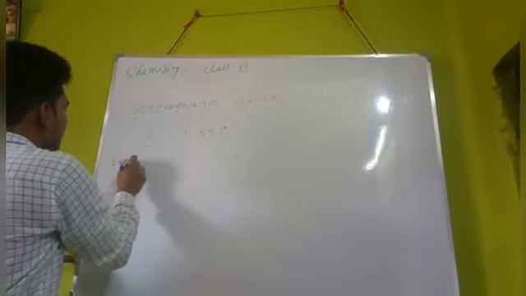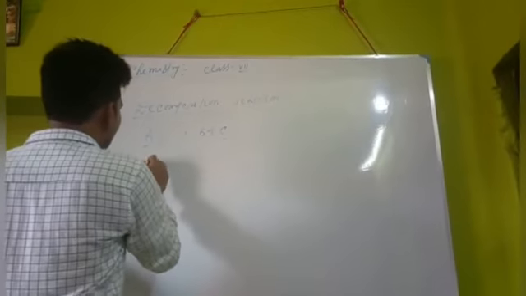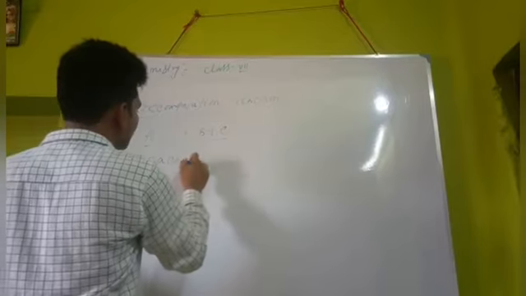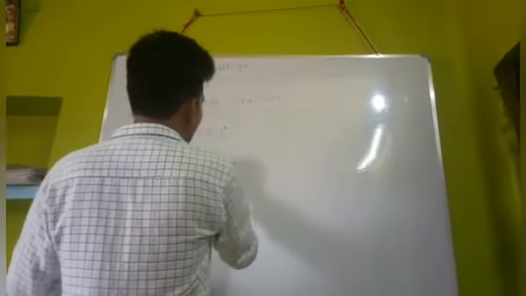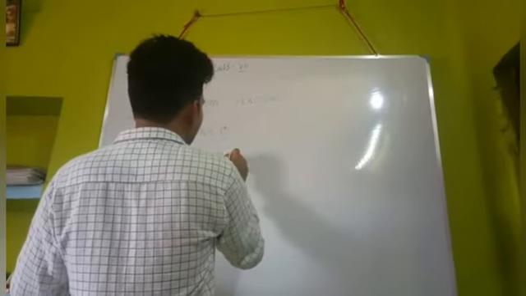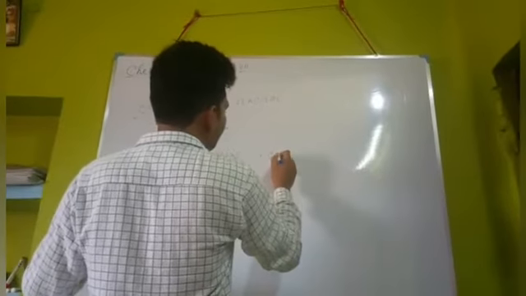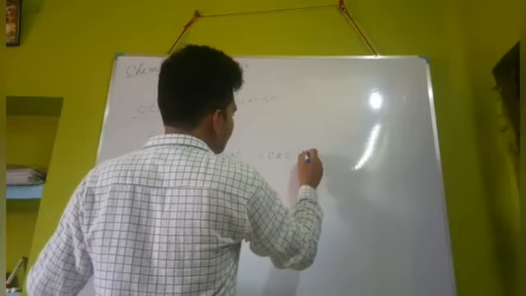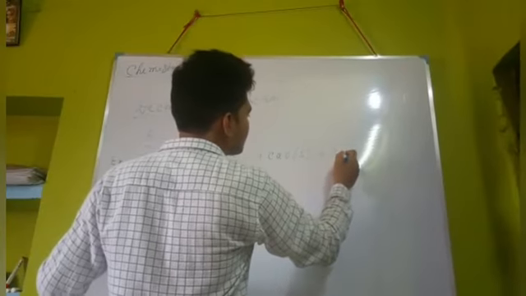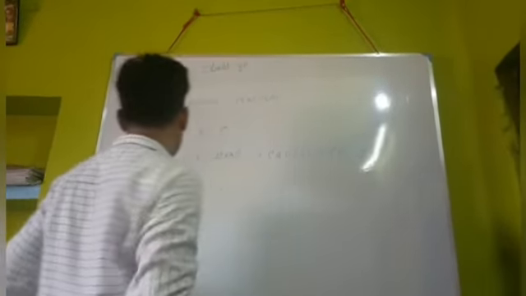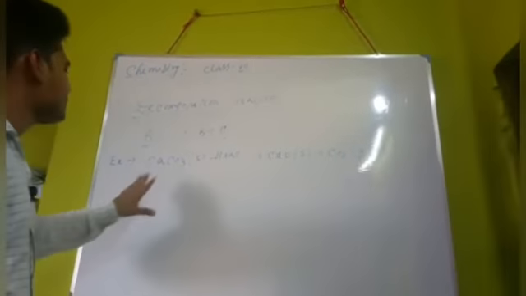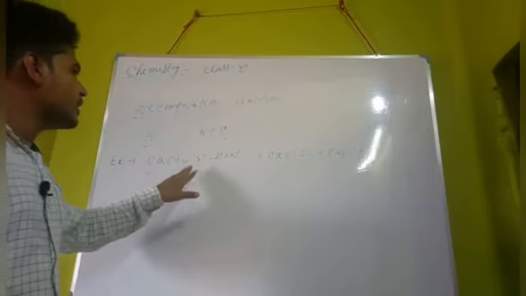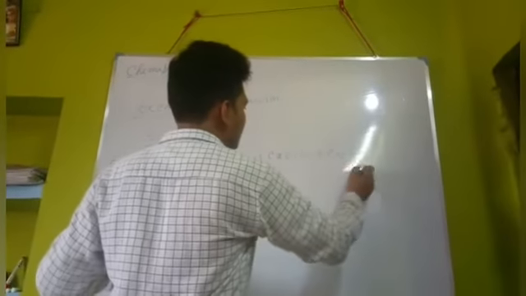Take the example of CaCO3, calcium carbonate, in solid form. When we apply heat on it, it breaks down and produces calcium oxide, solid form, plus CO2, gaseous form. So from only one single reactant we get two products.